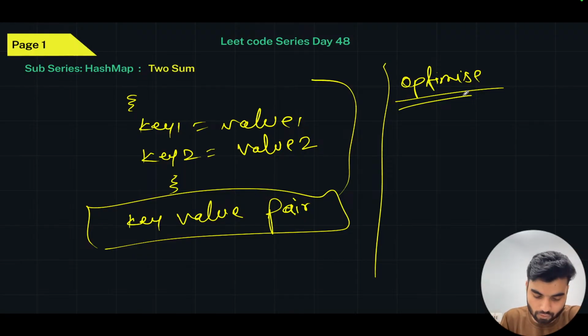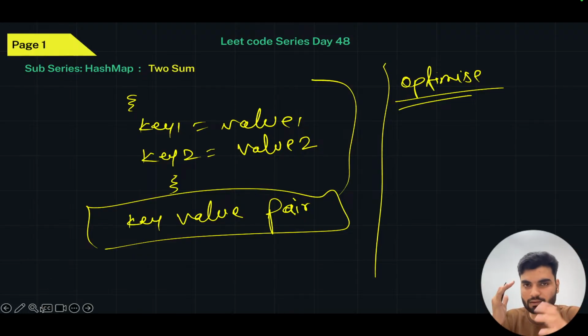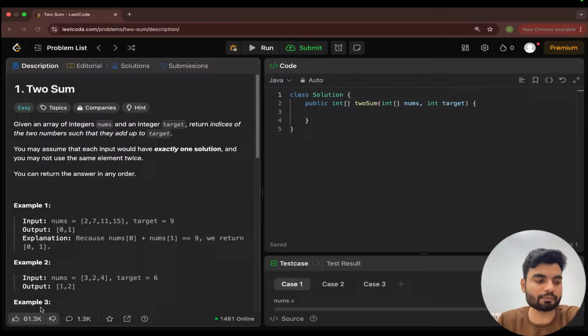Cool, yeah. So now probably I guess you understand what is the hash map. Now we'll go to the problem statement, we'll check that out, and then we'll solve it.